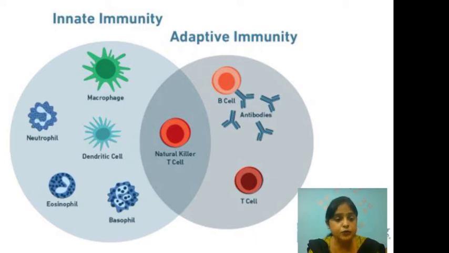Now, let us come to the eosinophil. Eosinophil is also a granulocyte, that is a peripheral WBC. Its function is to provide protection against parasitic organisms. Now, basophils elicit hypersensitive or allergic reactions.